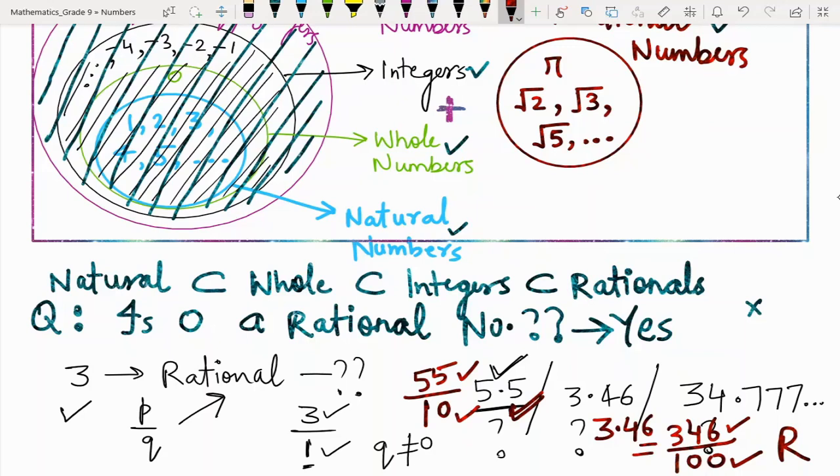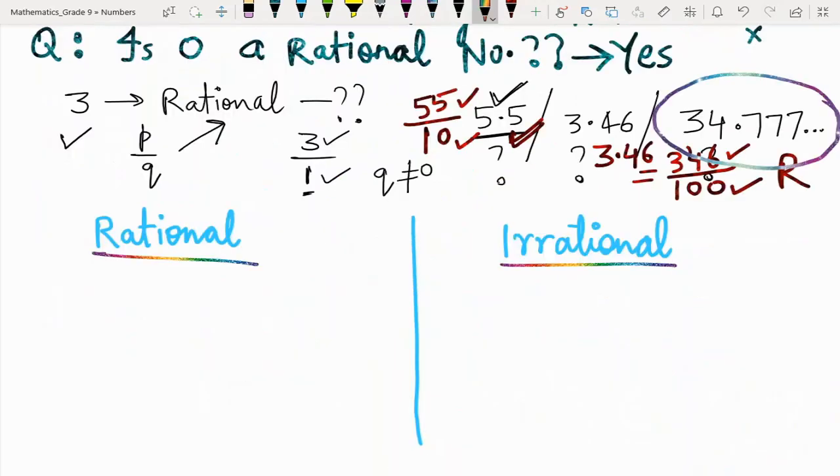Now what about this third number? 34.777 and so on. This goes up to infinity. This is a decimal expansion, but it is non-terminating. Non-terminating means it is never ending. For such numbers, we will move on to the difference between rationals and irrationals.